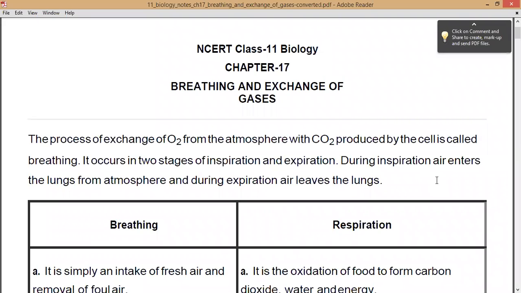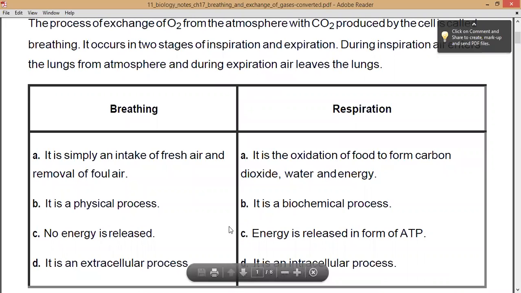Now whenever the inspiration is occurring, at that time the air enters inside the lungs from the atmosphere, and while the expiration is taking place from the lungs, the air is leaving out. So the two stages of breathing include inspiration and expiration. Inspiration means inhalation and expiration means exhalation. Now we are going to see the difference between breathing and respiration, right?